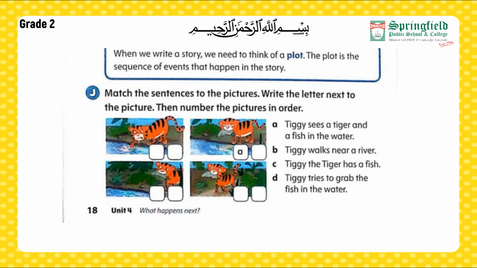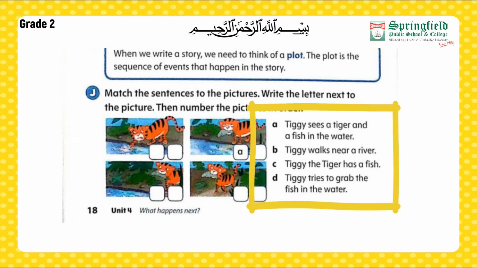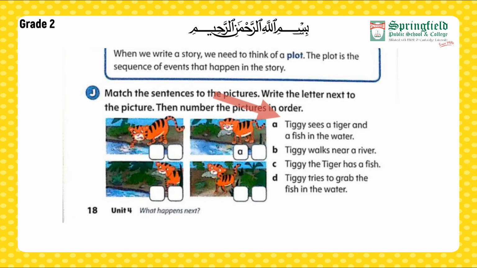As you can see, there are 4 sentences given with these pictures. The sentences are categorized as A, B, C and D. They have done the first one for us. A. Tiggy sees a tiger and a fish in the water. So if you see the tiger is holding a fish in its mouth and is looking into the water, and it sees a fish in the water. They have marked it as A for us. So this is picture number 1 as well.